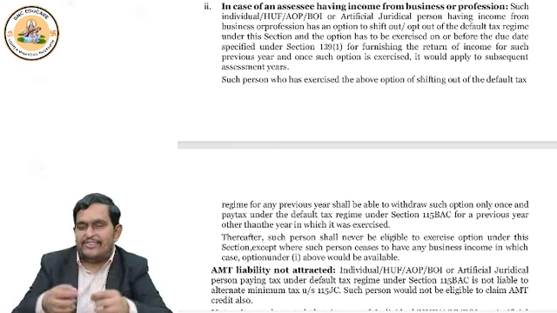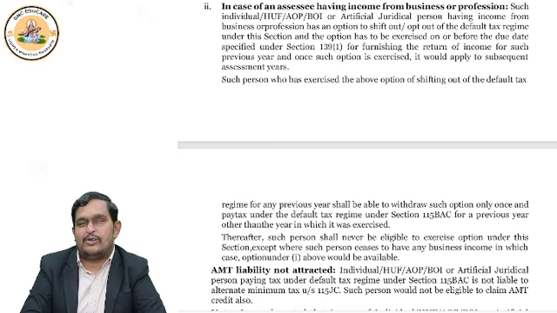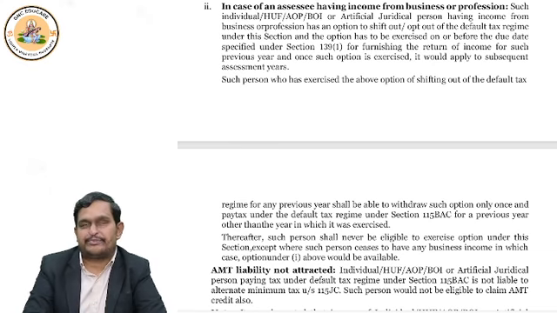And that too, every year I can change. So more restriction for business assessees and more freedom to non-business assessees can be seen here. Okay. So this way you should be able to understand the concepts.